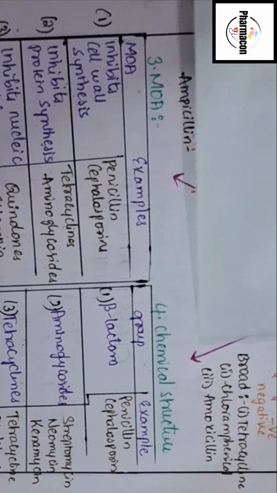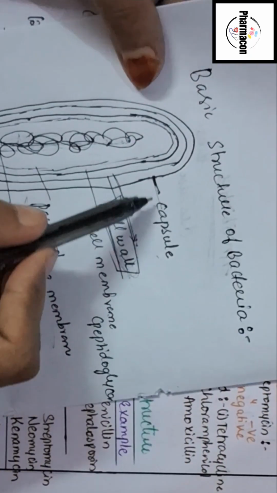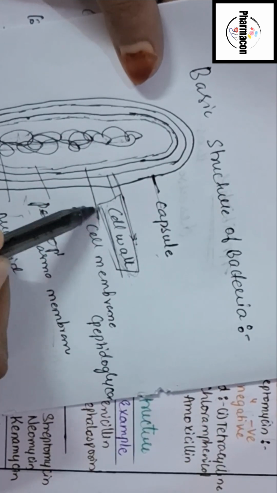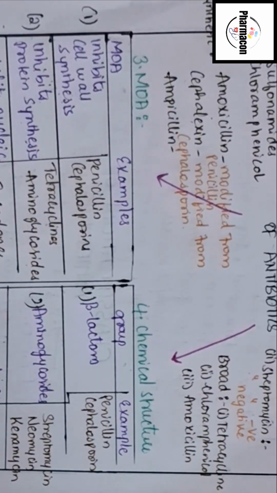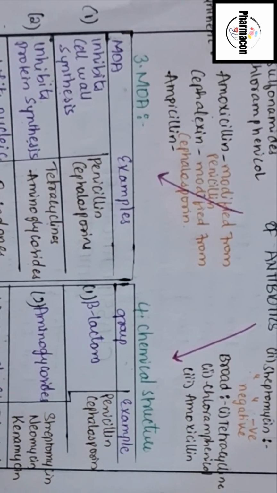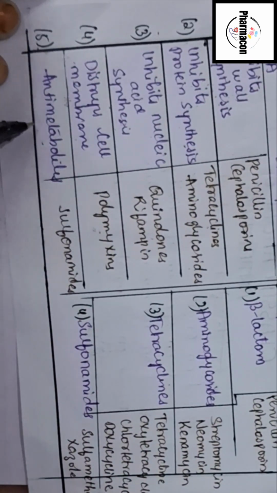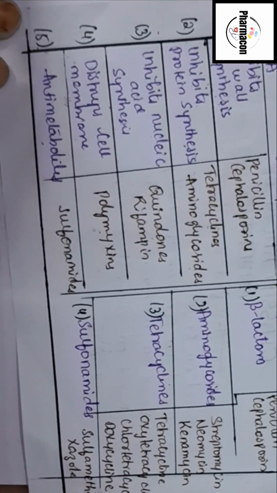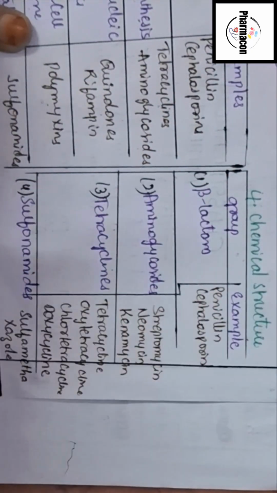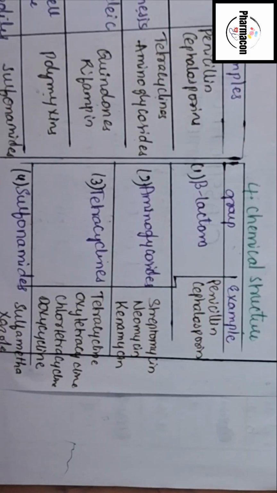And those that disturb the cell membrane: after the cell wall, there is a cell membrane. If we destroy the cell membrane, the bacteria will be destroyed. That is polymyxin. And antimetabolites means those substances that destroy the microtubules that help in the multiplication of the cell. Okay, so eventually the bacteria will be destroyed. That is sulfonamide. And then classification of antibiotics based on the chemical structure.